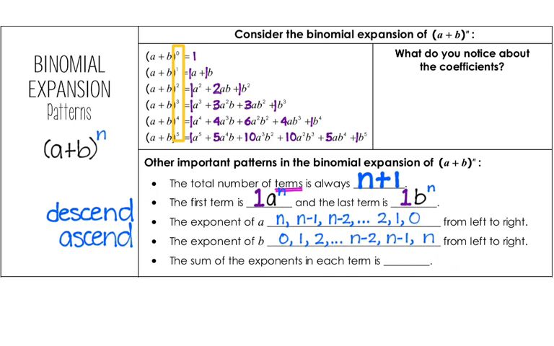The sum of the exponents: let's just go to the fifth row and look at this. We have a to the fourth degree and b to the first degree. If we add those 2 degrees, we get 5. So anytime you add the exponents of a and b, you get n.